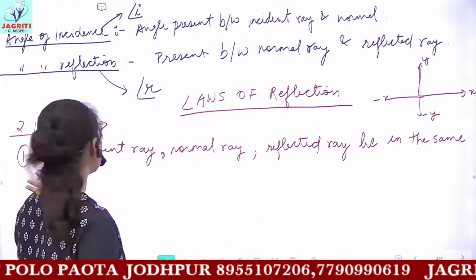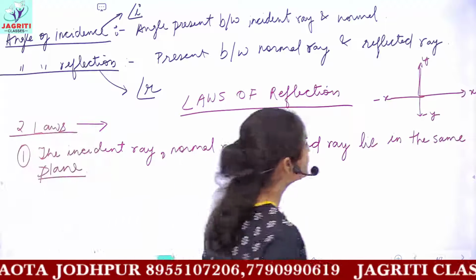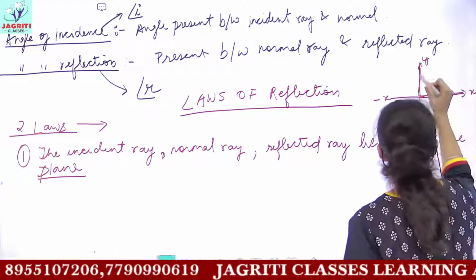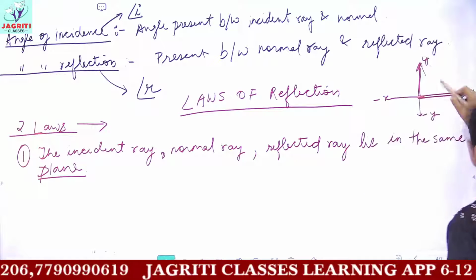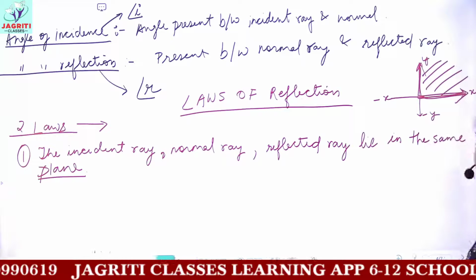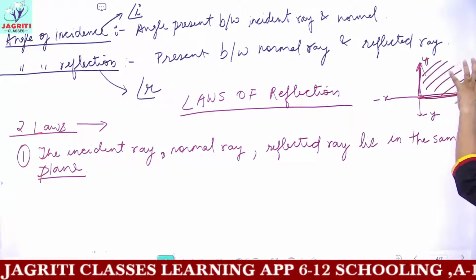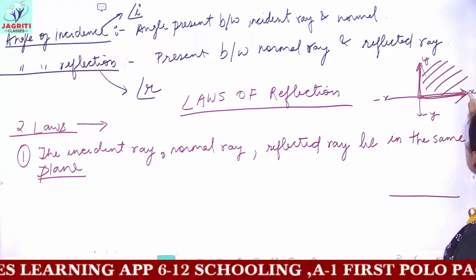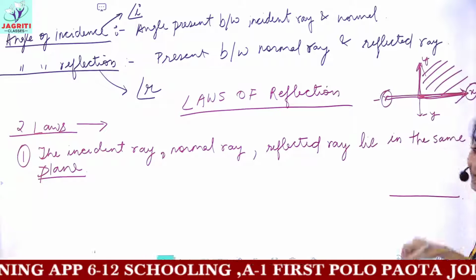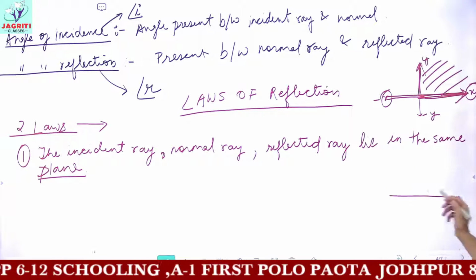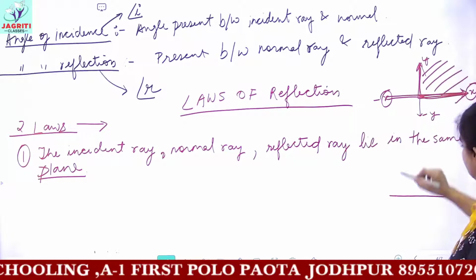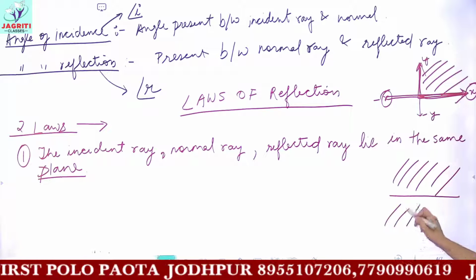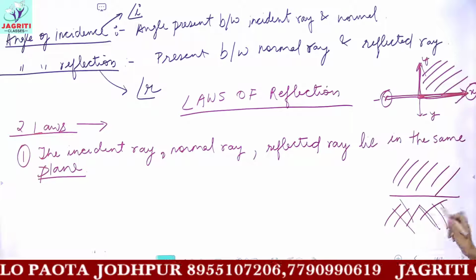So here we are only understanding what you mean by plane. If I ask you the region under the xy axis, this region or area is called the xy plane. And when we are dealing with mirrors, a mirror is like the minus x and plus x axis. So you can say that this is the mirror. Above this mirror you have an area which is one plane, and below the mirror you have the next plane. So these are the two kinds of planes.